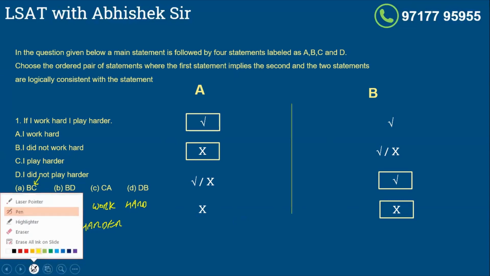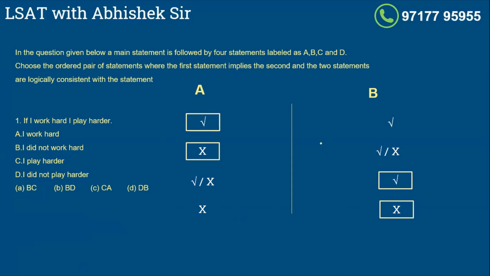All right, so I'll look for my first answer, which is this. The cause happened. What is the cause? I work hard. So where do you get I work hard? I work hard is in A. So if this happens, I know the effect will happen. What is the effect? I play harder. So I play harder will happen. So the first answer would be AC, that if A happens, C will happen.